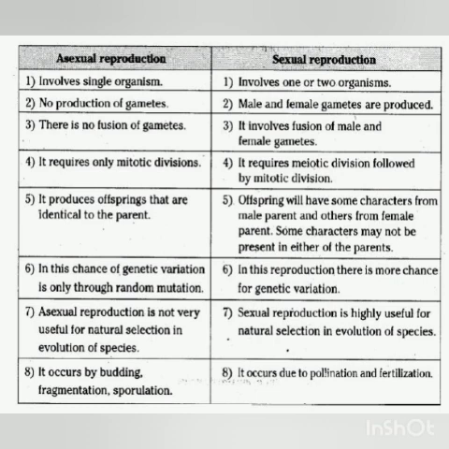Now, asexual reproduction requires mitotic division, and sexual reproduction requires meiotic divisions. This I will explain when we start the next chapter. Here the offspring are identical to the parent. Offspring are exactly identical, similar to the parent, because only one parent is involved. But in sexual reproduction, the offspring is not identical to any one parent.